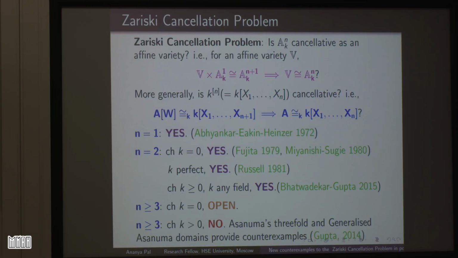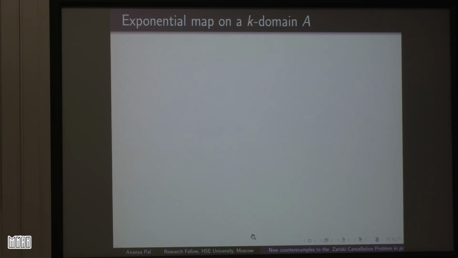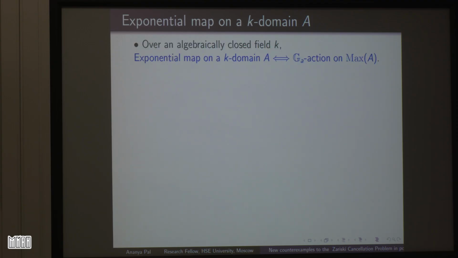But for n greater than or equal to 3 and the characteristic of the field positive, we know that the answer is no. That is, we have some counterexamples, and they were first provided by Neena Gupta in 2014. They were the Asanuma threefold and generalized Asanuma domains. Okay. So next, let us define something called the exponential map. This was very instrumental in proving that the spaces were not affine spaces. First, over an algebraically closed field K, an exponential map on a K-domain is essentially a G_a action on the set of maximal ideals of A. Now let us recall the definition of exponential map.